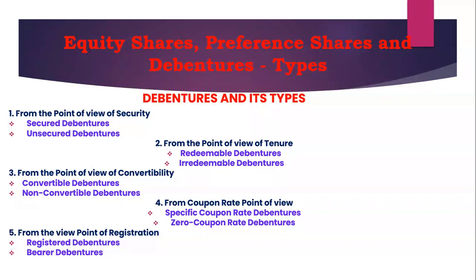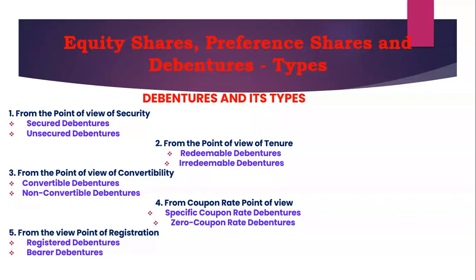Then another type of debenture is from the point of view of tenure: redeemable debentures and irredeemable debentures. Redeemable debentures are those which are due once the particular time frame is finished. They can make the payment either through lump sum or installments during the lifetime of the company.